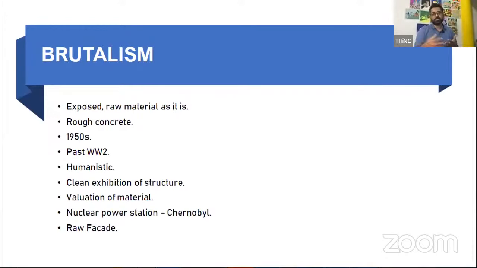So basically, brutalism. What is meant by brutalism? Brutalism is something that evolved towards the period of World War 2, right? Towards the end of World War 2, when people were sick and tired of seeing fake things. There was a lot of war, bloodshed, and things like that. They decided, let's keep things as they are. Yes, it says blobby texture.